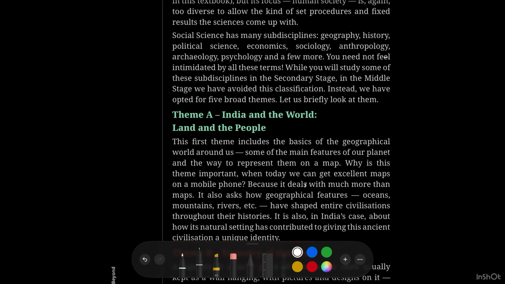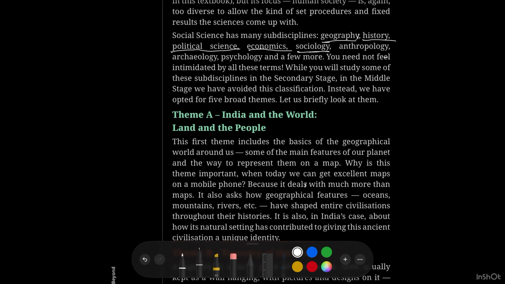It is too diverse to allow the kind of set procedures and fixed results that science comes with. Social science has many sub-disciplines. Yes, social science has many divisions. This is the terminology you should learn here. Geography means the study of the earth. History means the study of the past. Political science is the study of national and international politics. Economics means the study of money, time, land and labor to satisfy their needs.